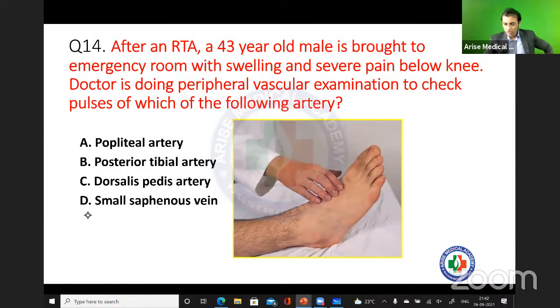Okay, fine. Next question, you should answer me this question. After an RTA, after a road traffic accident, a 43-year-old male is brought to the emergency room with swelling and severe pain below the knee. The doctor is doing a peripheral vascular examination to check the pulses of which of the following arteries. Can you answer me this one? This is a very easy and interesting question.